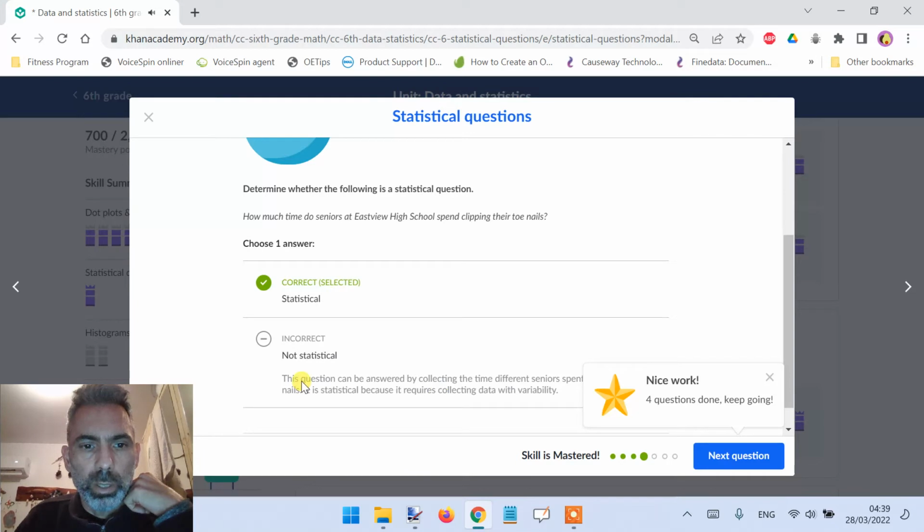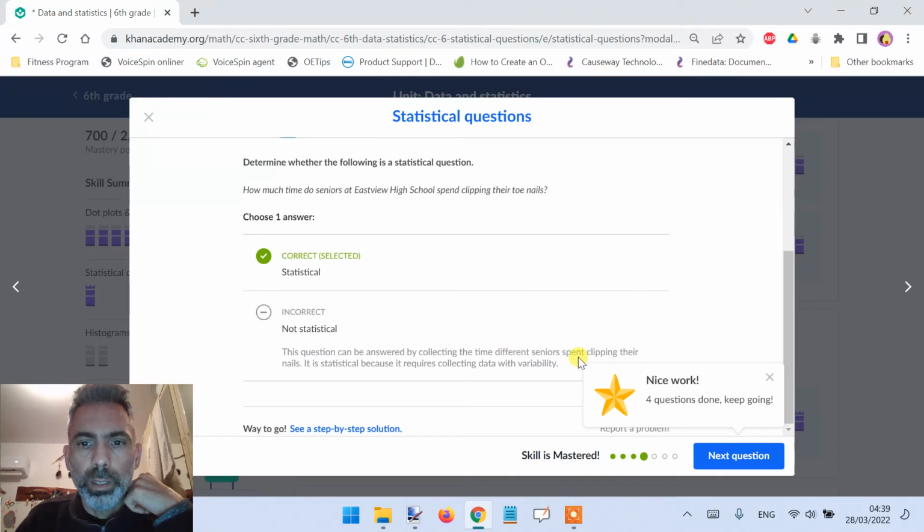Okay, this question can be answered by collecting the time different seniors spent clipping their nails. It is statistical because it requires collecting data with variability.